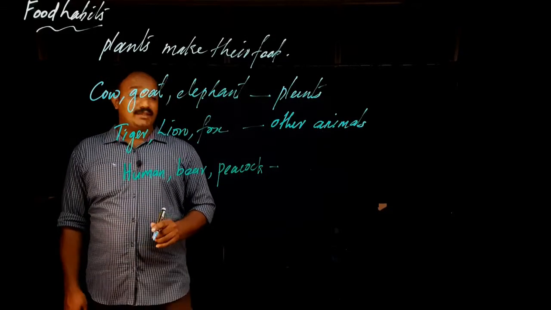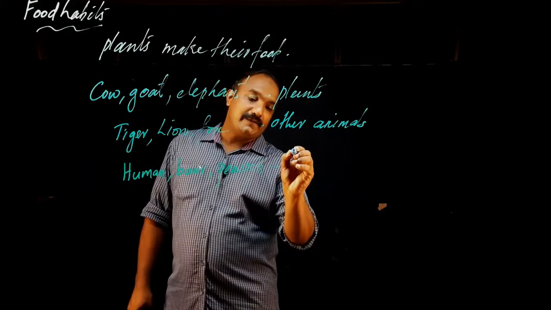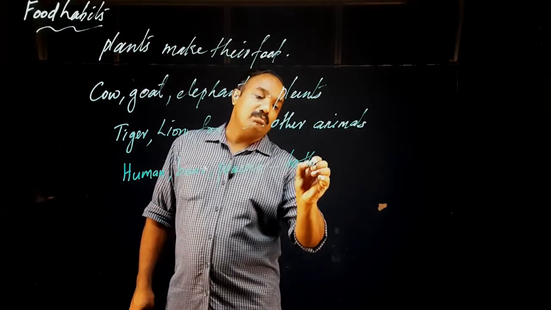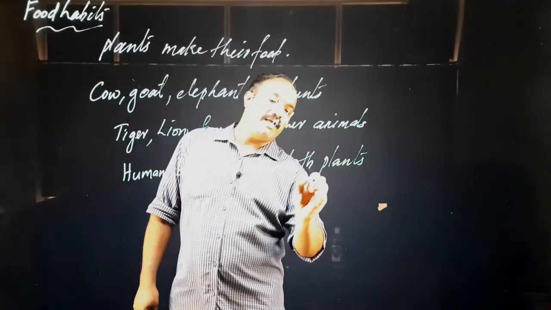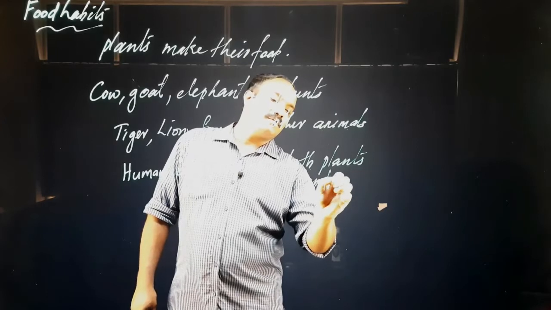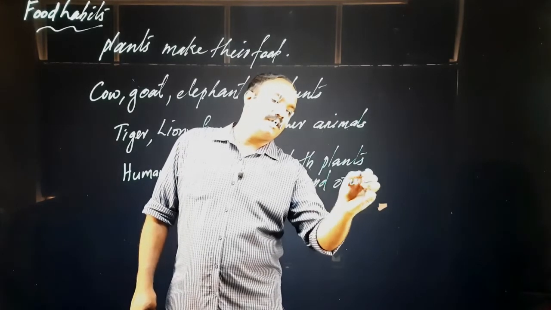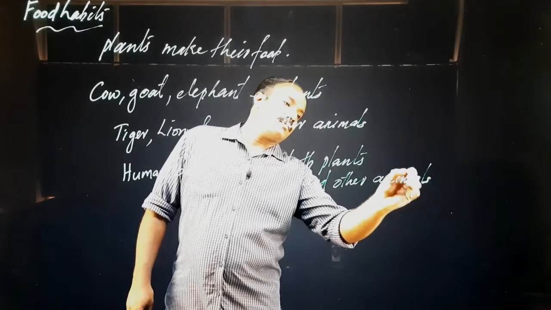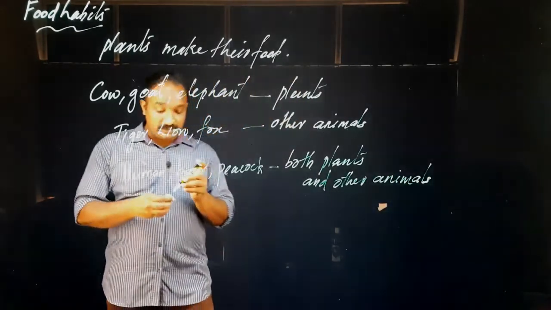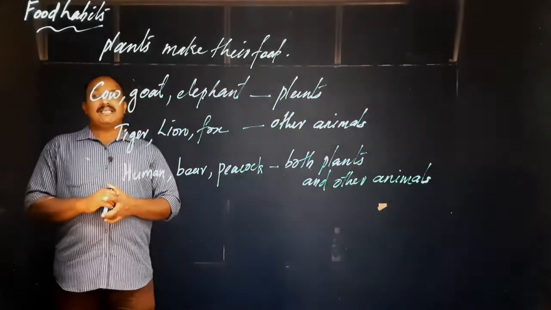These kinds of animals eat both plants and other animals. They eat both plants and other animals.